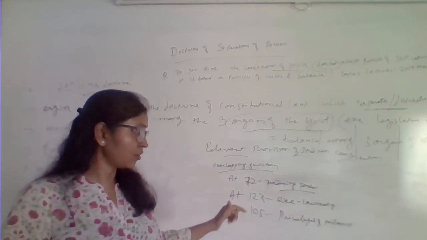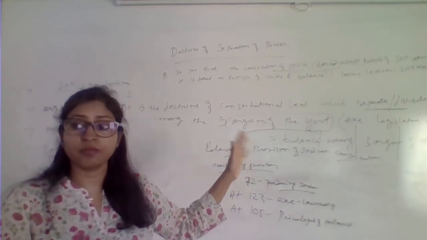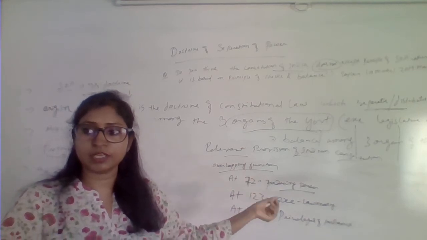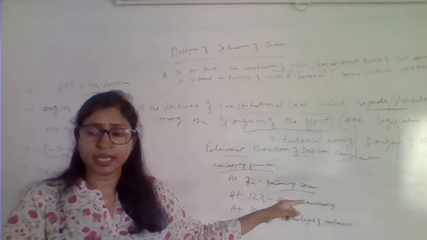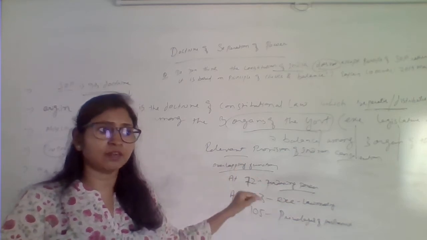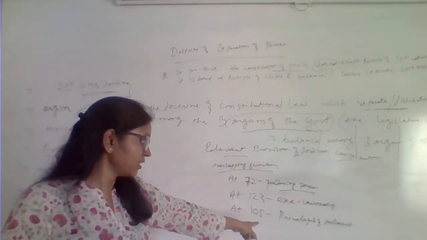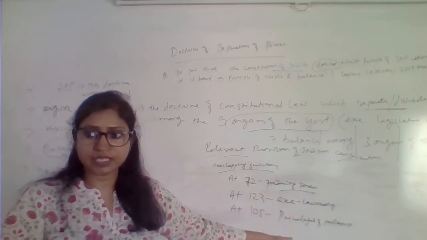It cannot be questioned in the court of law. The judiciary will not intervene in anything happening in the Parliament, and it is the absolute right of the Parliament to regulate what will be the privileges, right?